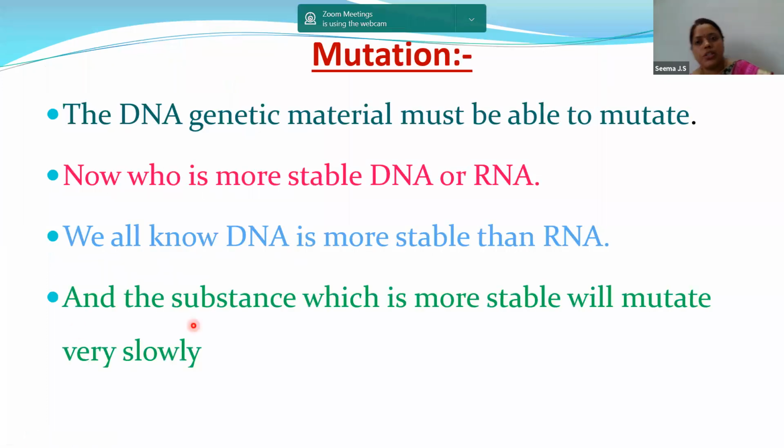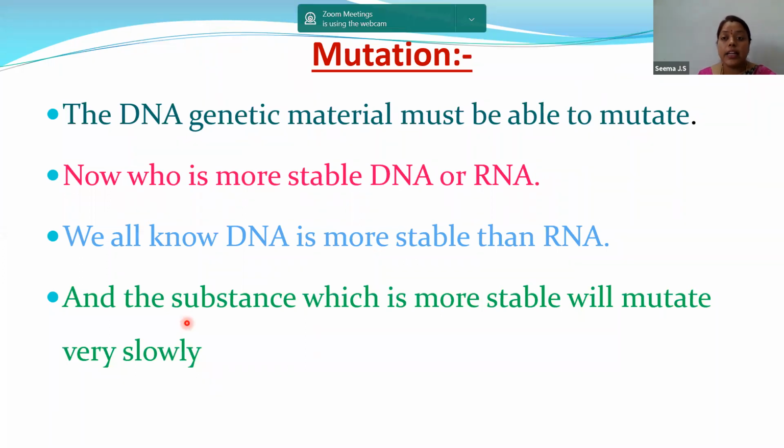Next, mutations. Children, what are mutations? A sudden change in the nucleotide sequence leads to mutations. So the genetic material must be able to mutate. Now, which is more stable, DNA or RNA? As we have discussed earlier, DNA is more stable than RNA, and the substance which is more stable will mutate slowly. How is that? RNA is highly reactive.